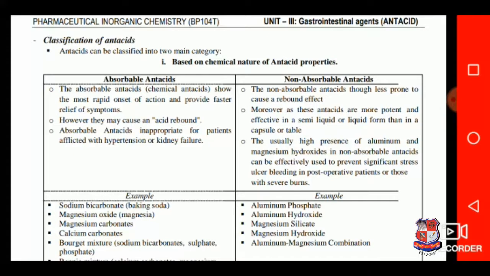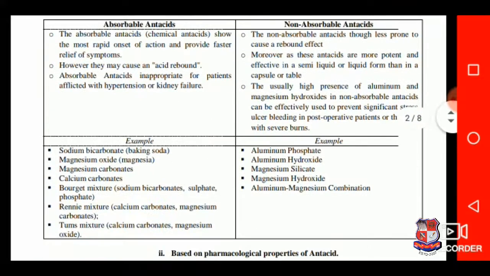So these are about the antacids and how we can categorize them. It is based on the chemical nature of antacid properties. This is a question most frequently asked in the GTU examination. So what are absorbable antacids and non-absorbable antacids? On the basis of that, we will give the illustration with some examples.